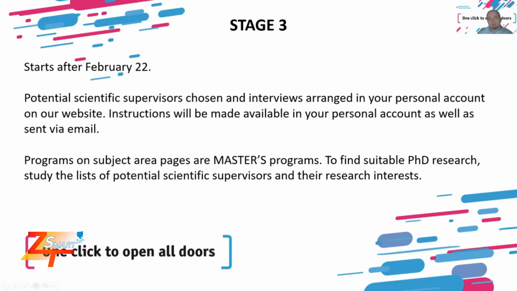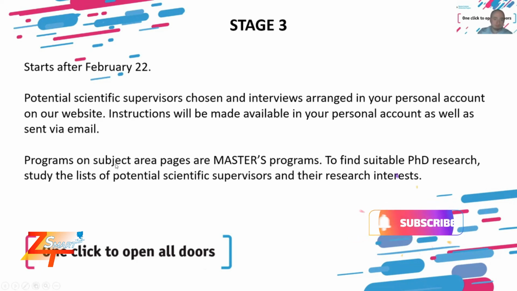But if you have applied to the doctoral track, it will start after February 22. And you will also receive instructions about how to choose your potential scientific supervisor and how to arrange the interview with them. Those instructions will also be available in your personal account after February 22.